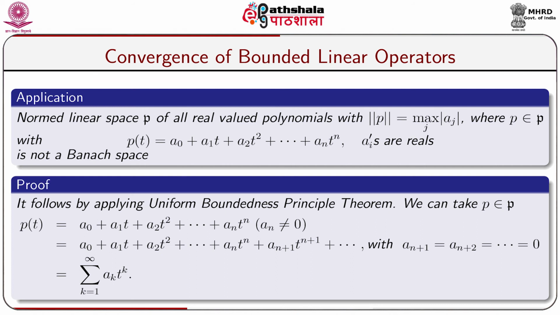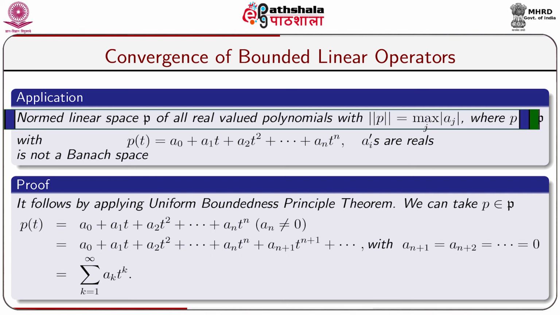So, this is an application of the uniform boundedness principle. The assumption of completeness of the normed linear space X is needed. So, in this case we shall cite an example that if X is not complete, then the result, that is the statement of the uniform boundedness principle, does not hold. So, let us take an example.